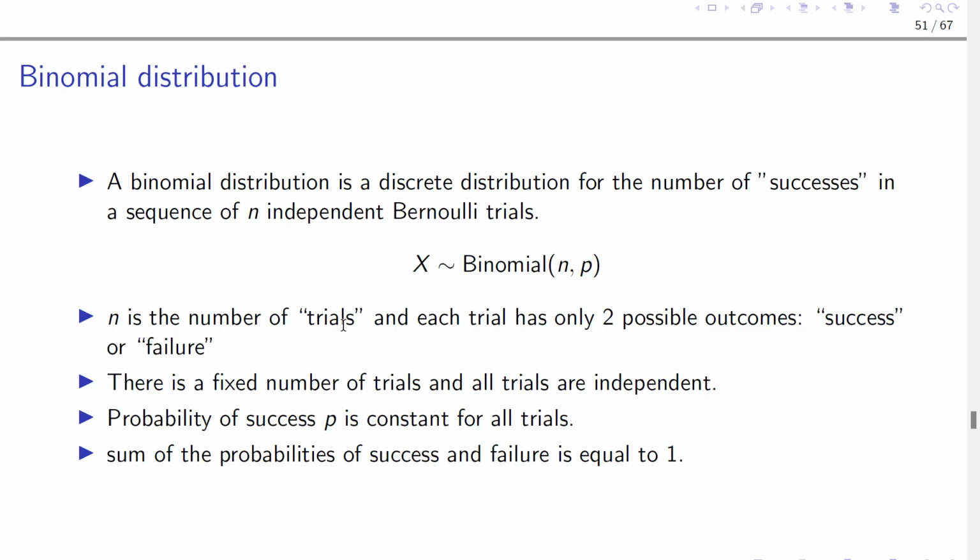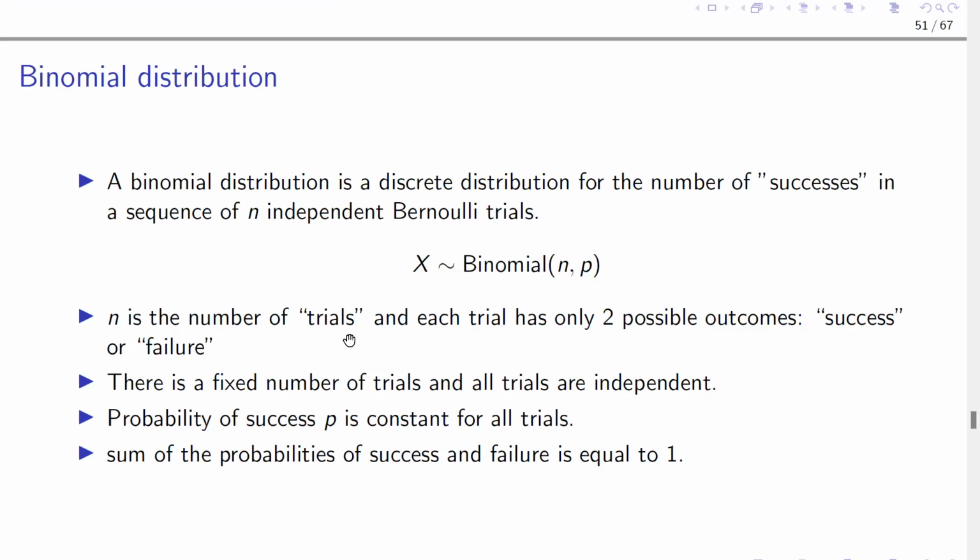Actually, better you toss. Let's look at the tossing of a coin example. That's much easier. So tossing a fair coin 3 times. For each trial, for each toss, the likely outcomes are either head or tail. So if you toss it 3 times, then you are saying that n is equal to 3. That's the number of trials is 3. And for each trial, you are getting either a success or a failure. Based on your definition, head may be success and tail may be failure, or tail may be success and head may be failure, based on how the question is framed.